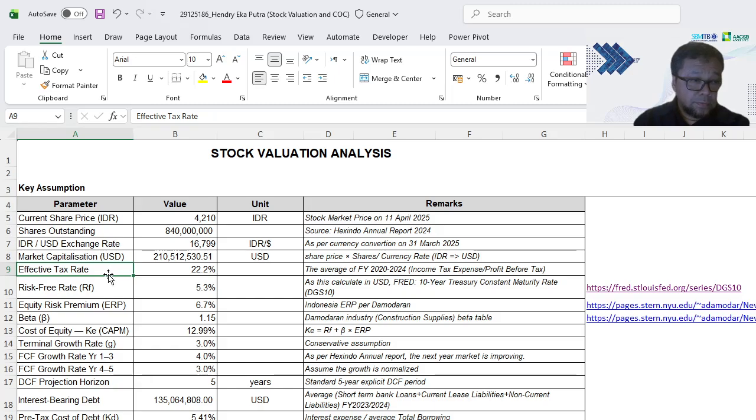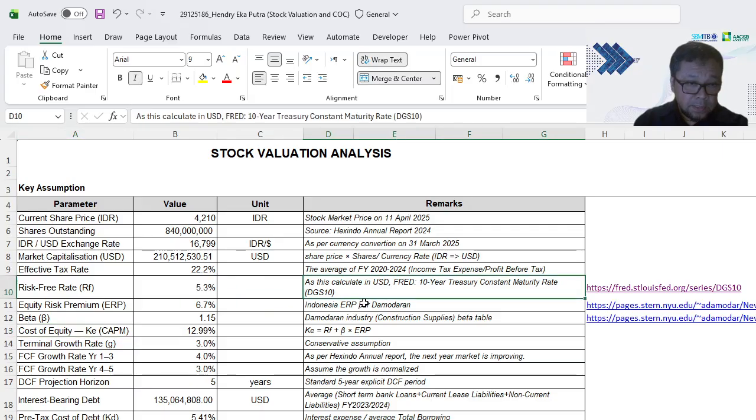Regarding the cost of equity, I use data other than from the PT Hexindo website. The data I got from multiple sources. For example, to get the risk-free rate, I'm using the 10-year Treasury constant maturity rate, TGS 10. And for ERP, I'm using Damodaran. And the same with the beta, I'm using Damodaran from the industry of construction suppliers.